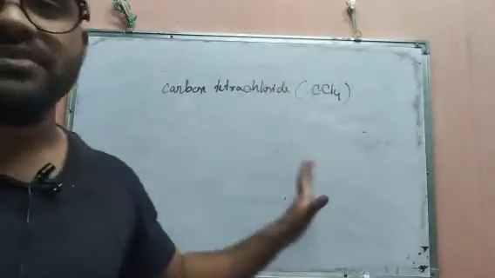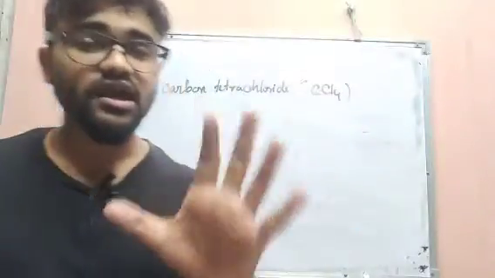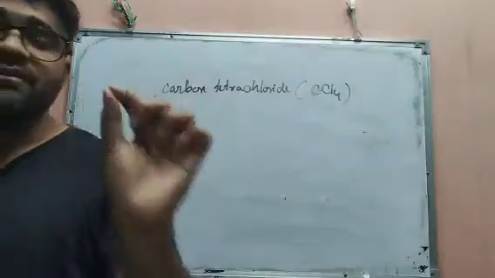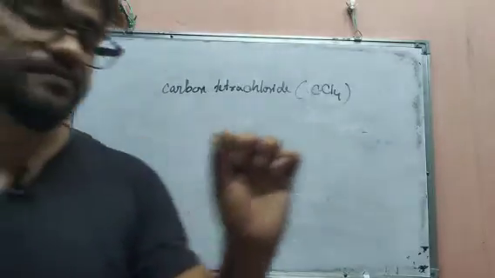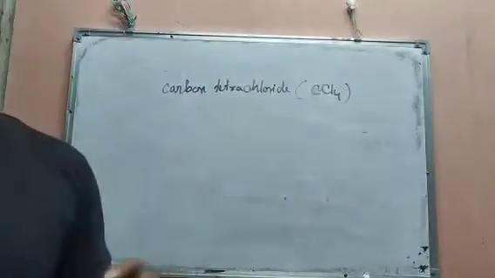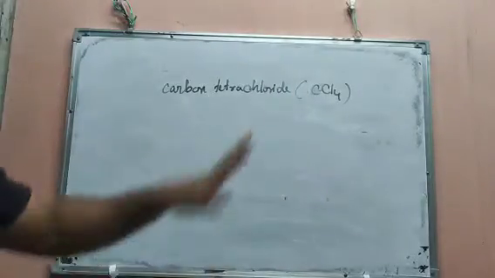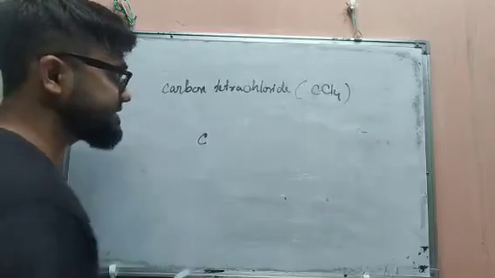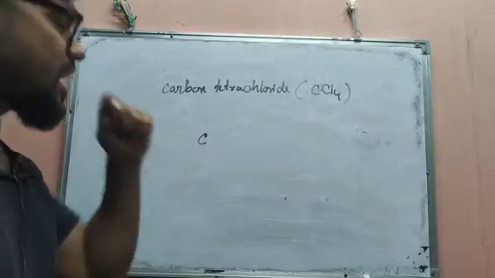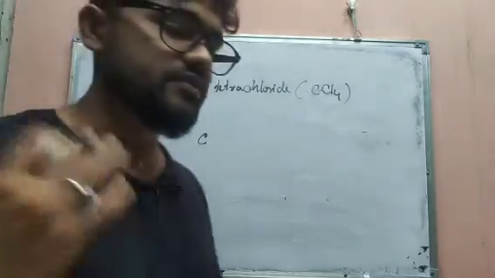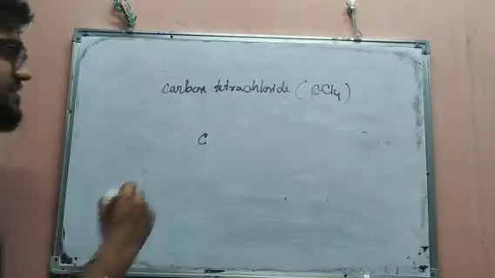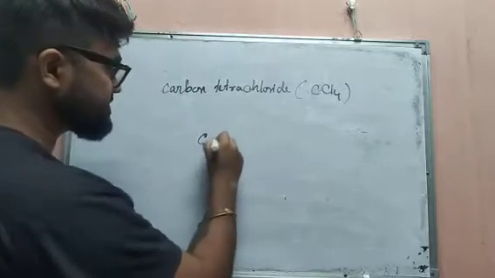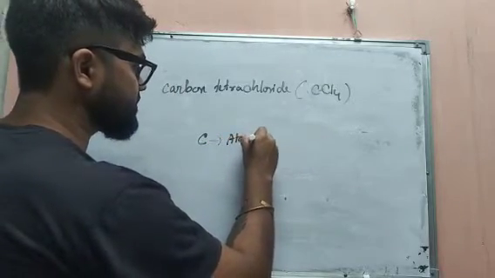You have to remember at least 30 elements with their atomic mass, their atomic number, and their chemical symbol. Suppose carbon: the chemical symbol is C. Do you know the atomic number of carbon? It is 6.